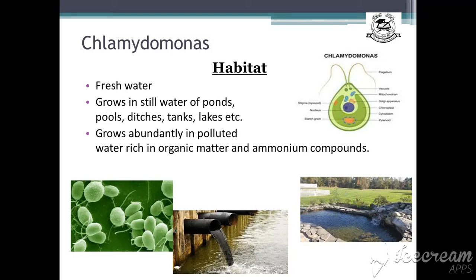It grows abundantly in polluted water, rich in organic matter and ammonium compounds. The water where organic matter and ammonium compounds are present. So mostly it is polluted water. And this green picture on the left side is showing the microscopic Chlamydomonas. Alright, now this is all about the habitat. Okay, where do they live?